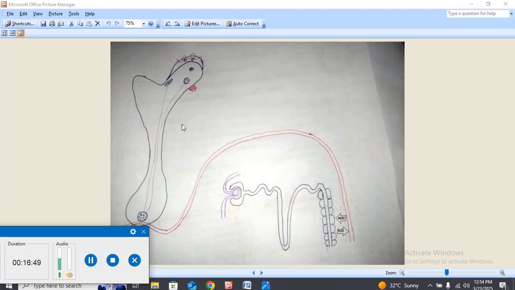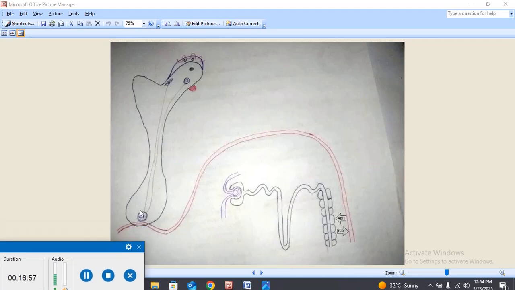But if there is decreased secretion, or no secretion of the antidiuretic hormone from here or from here, what will happen? There will be no secretion of ADH over here, and there will be no absorption of water, and there will be increased excretion of water.